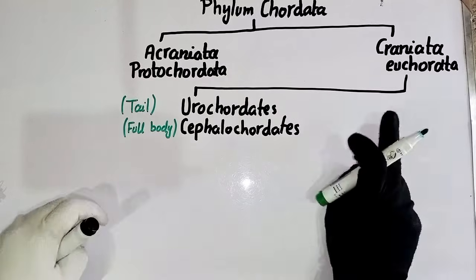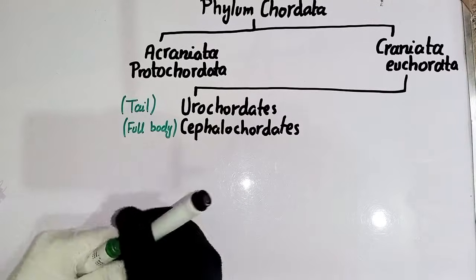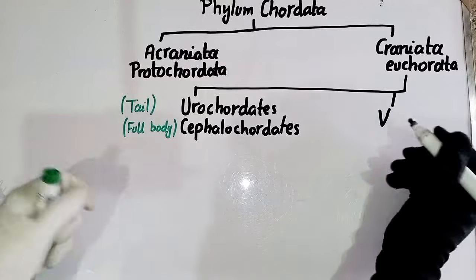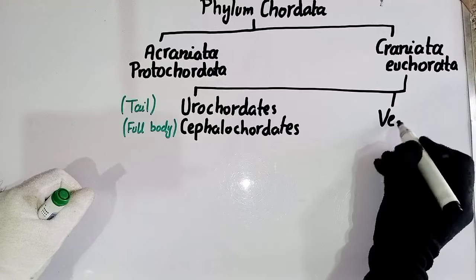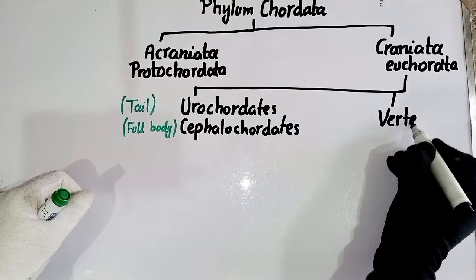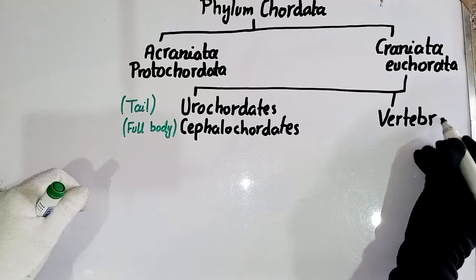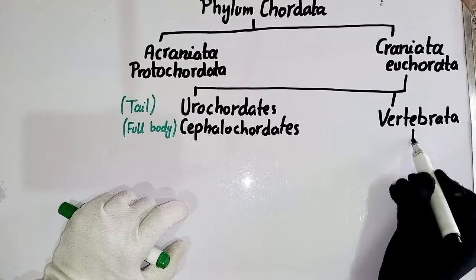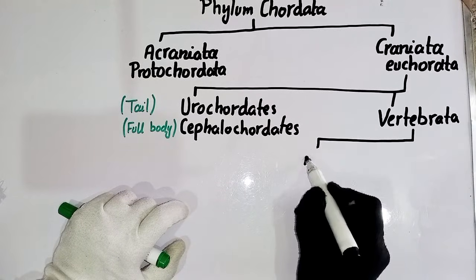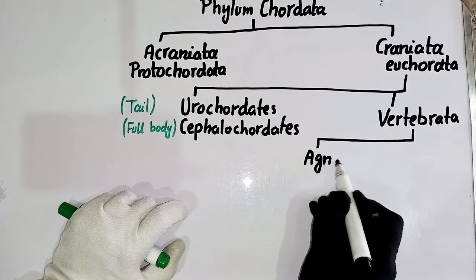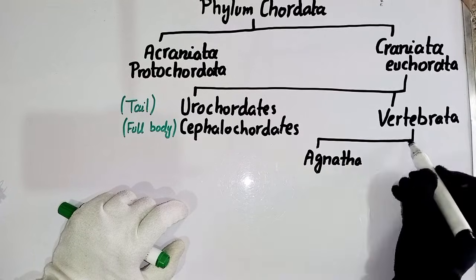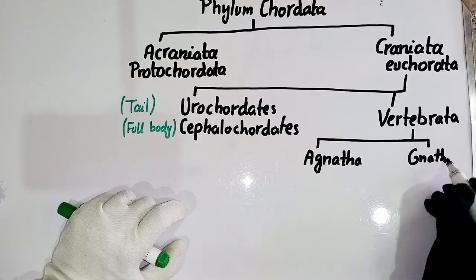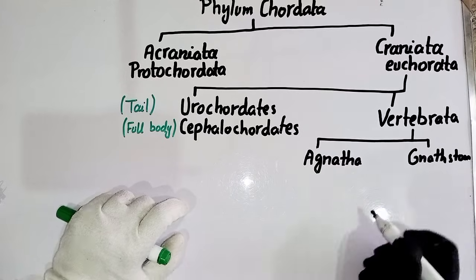Besides the subphyla Urochordata and Cephalochordata, there is the subphylum Vertebrata. As we know, Vertebrata means the notochord is replaced by the vertebral column. This Vertebrata is again divided into two grades. The first one is Agnatha, or Agnathostomes, and the second one is Gnathostomes, or Gnathostomata.